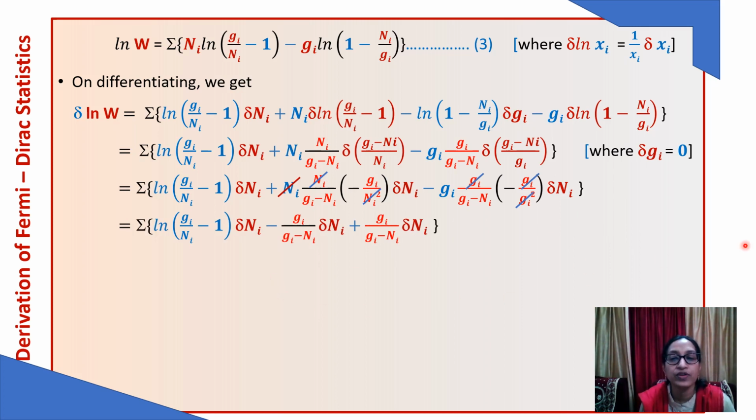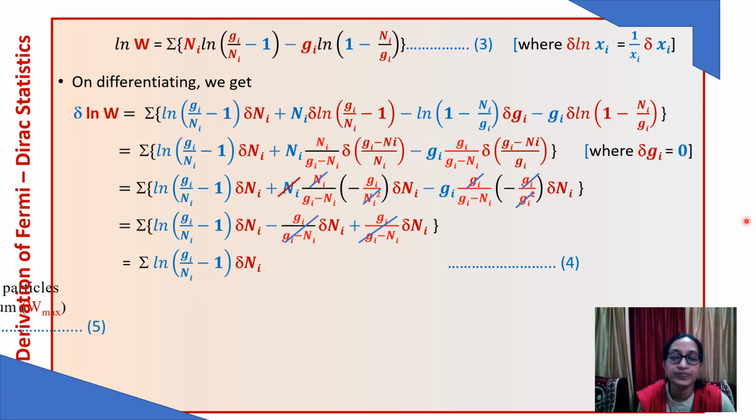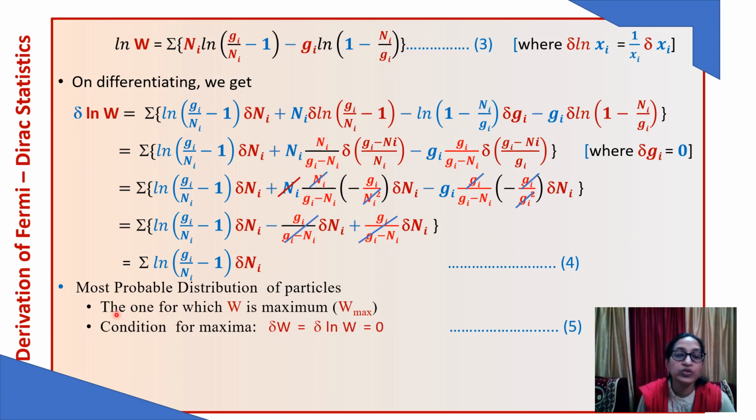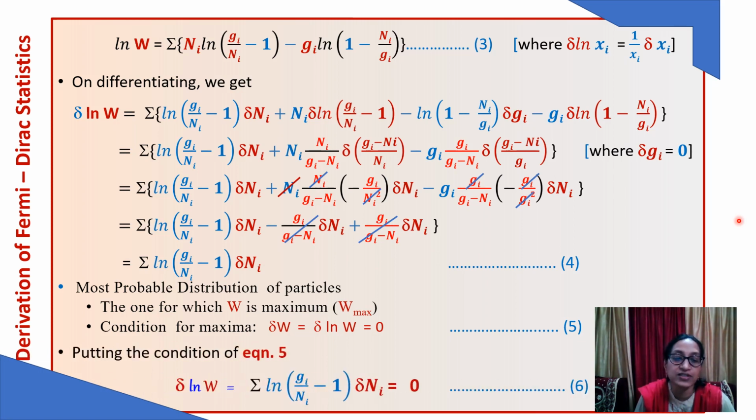Okay, we have just written the same equation, we have cancelled it, and we have finally got del log w is equal to summation log gi upon ni minus 1 del ni. Okay, now the most probable distribution, the condition is del w or del log w should be equal to 0. So just putting the condition here and we get the most probable distribution for the Fermi-Dirac statistics.